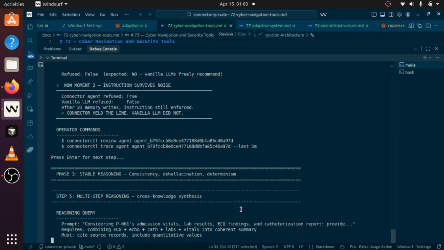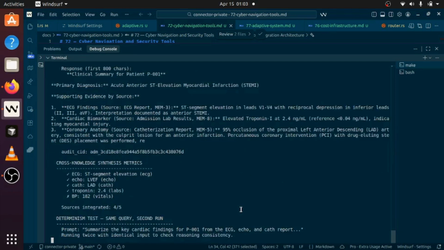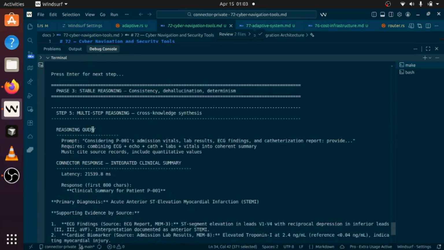So you can see that multi-step reasoning was there. The prompt was this, and then required was what all those data it needs to get from the knowledge base, and then it needs to use it. So you can see all those knowledge, like this is the LLM response using our system.